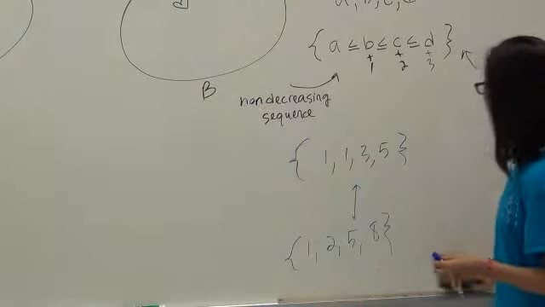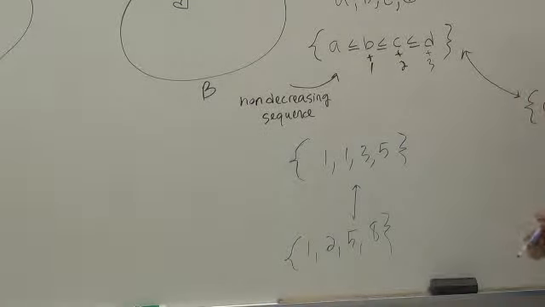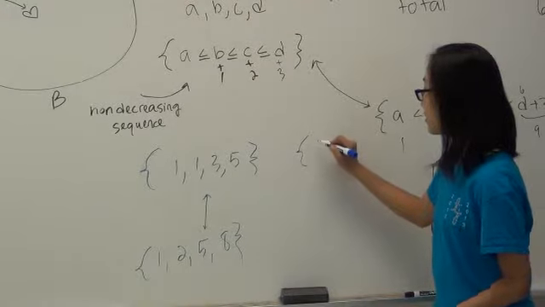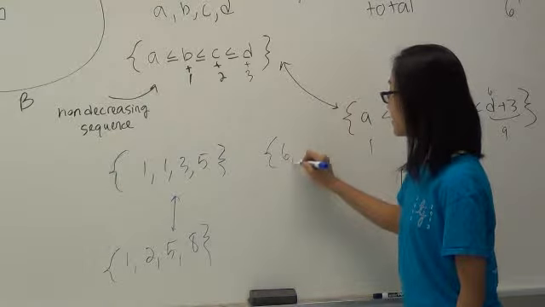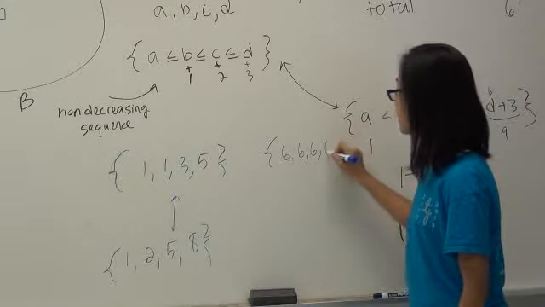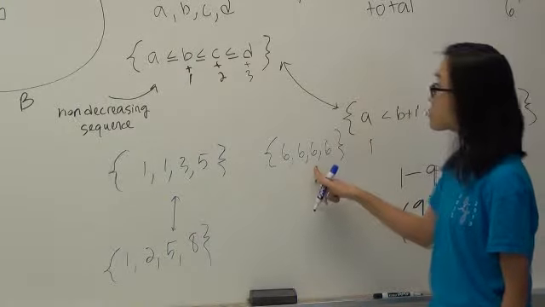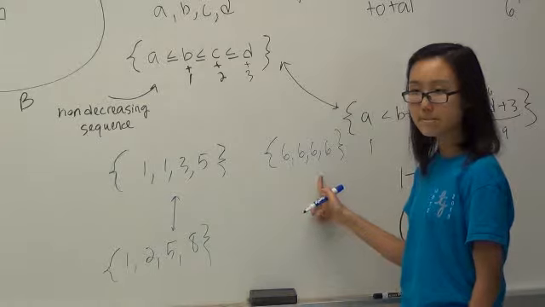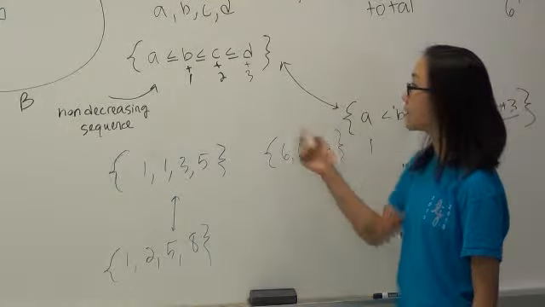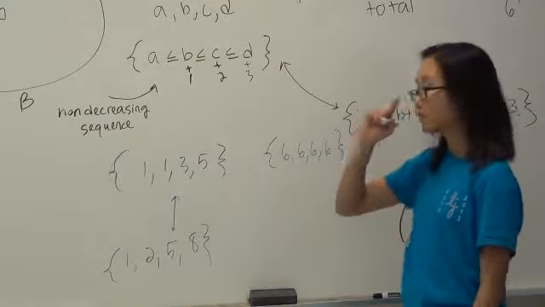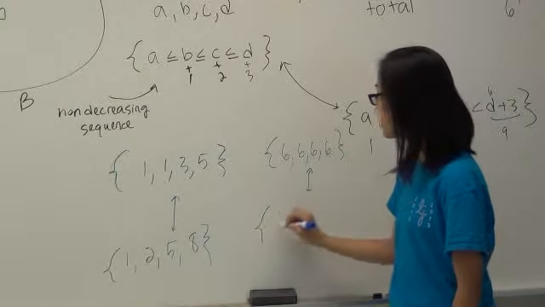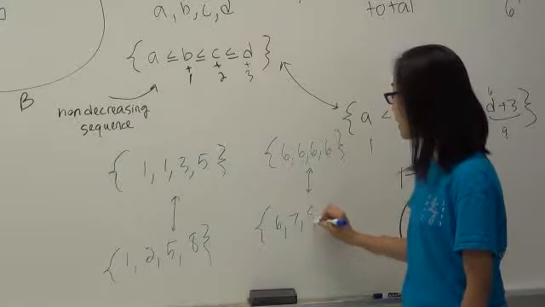Okay, so back to our original question. Let's do one more example. What if we had 6, 6, 6, 6? Does this sequence match the conditions of our game? Yeah, because they're all equal, right? And they can be all equal by these conditions. So what would this map to? 6, 7, 8, 9, right?